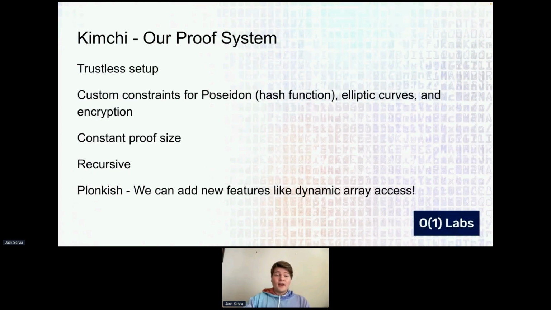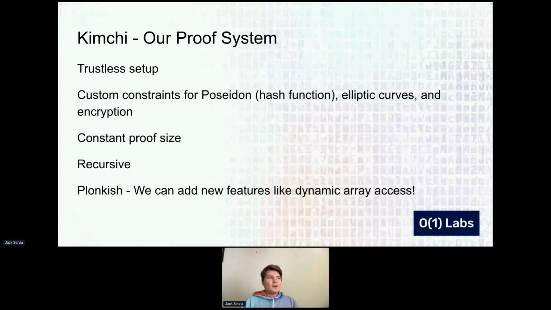It's recursive. It's infinitely recursive, and we can branch and merge arbitrarily. So what this means is that we can create a zero-knowledge proof and then verify it inside of another zero-knowledge proof. And that first zero-knowledge proof is the same size as the second zero-knowledge proof that it's verified inside of. But what we can also do is verify like 5 zero-knowledge proofs inside of one zero-knowledge proof. And that top-level proof is the same size as each of its constituent parts. And so this is really cool for scalability.